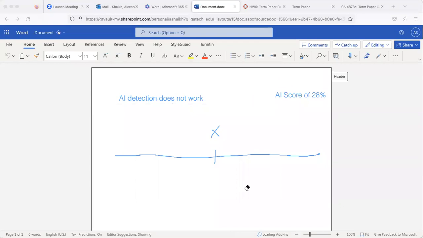Since AI detection does not work according to research, and my score of AI detection is 28%, those two will cancel each other out because the AI detection score is saying that there's a 28% chance of there being AI generated content, and the research is saying that these scores don't work. So basically, you can't use the score to determine whether or not I used an AI to write my paper. So these two will cancel each other out.